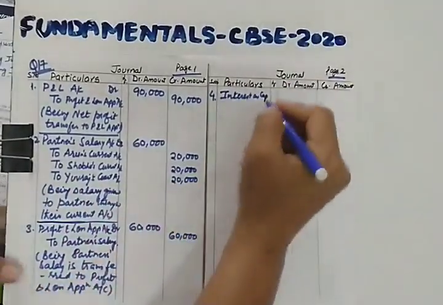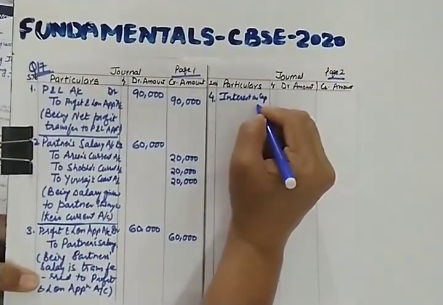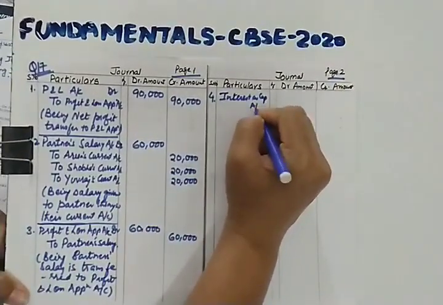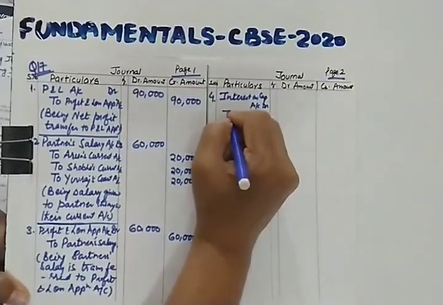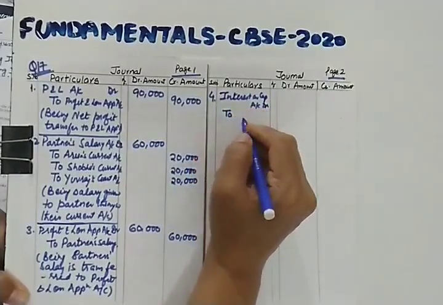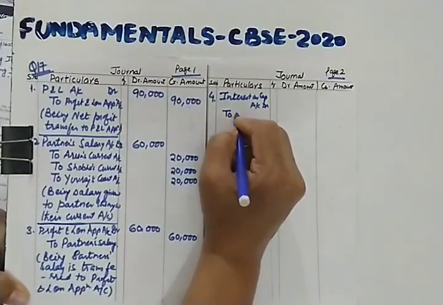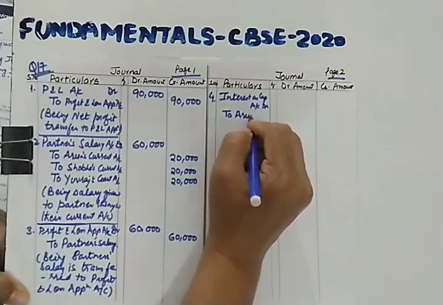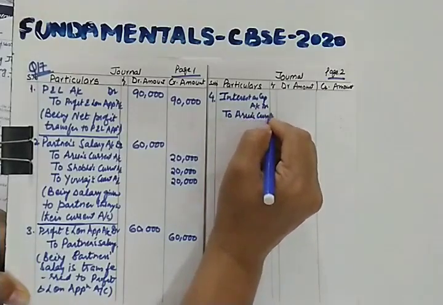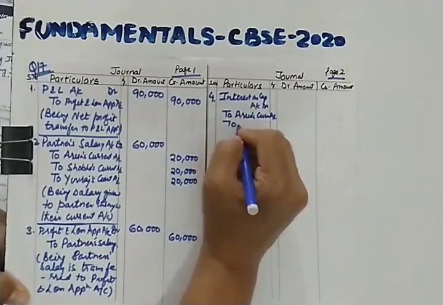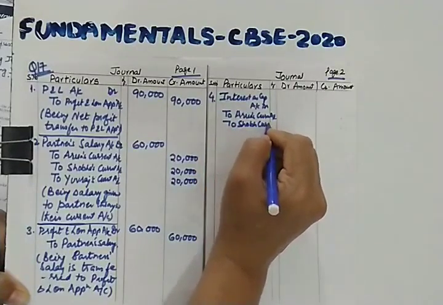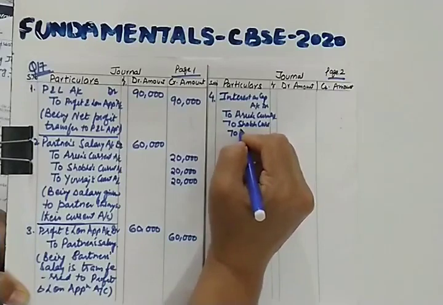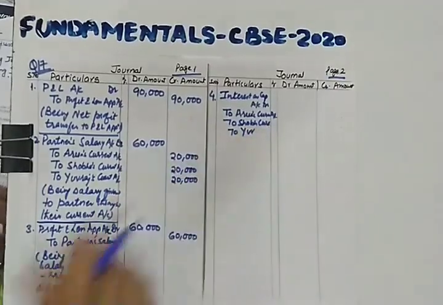Nothing can be done now. So I hope you are getting it, because of less space. Debit, how much interest on capital? This we need to see. Now whom are we giving this interest on capital? We are giving this interest on capital to all the partners. Arun's current account, then Shobha's current account, and to Yuvraj's current account.